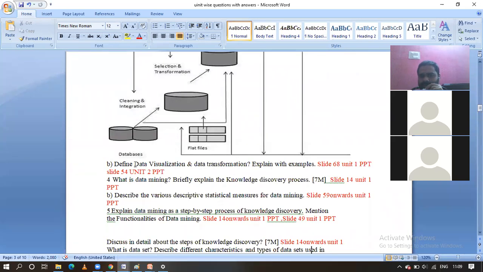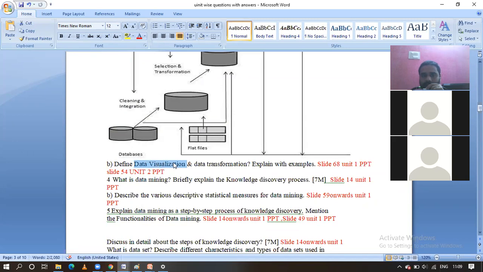Here, guys, data visualization is related to the first unit. Normally, data transformation వచ్చేపటికి దీంట్లో ఒక task లా ఉంటుంది. మీరు full explanation కావాలంటే you have to go for the second unit. Okay, we'll have this one section for data transformation, guys. Okay, ఒక 68 slide లో unit 1 లో ఒకసారి చూద్దాం మనము. అలాగే 54 slide in the unit 2. For the data transformation, we have to go for the unit 2.